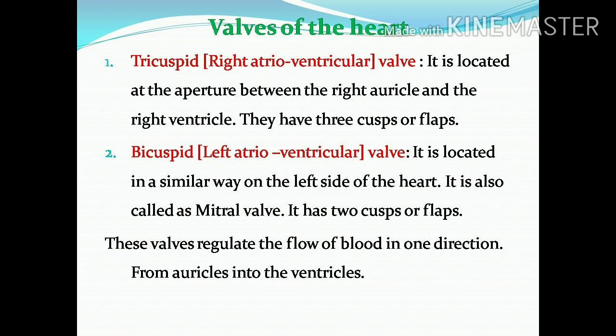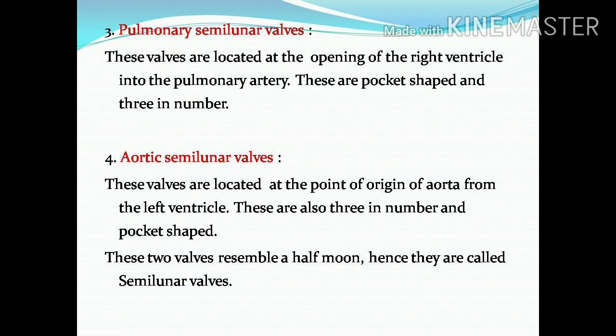It is located between the left auricle and left ventricle. Between the left auricle and left ventricle, one more valve is there, that is called a bicuspid valve. Here also, when the blood flows from left auricle to left ventricle, this valve will close, to avoid the backflow of blood from left ventricle to left auricle.